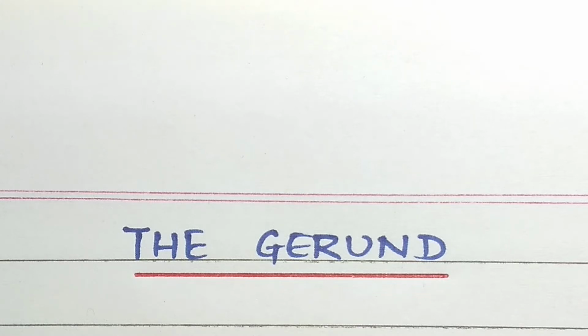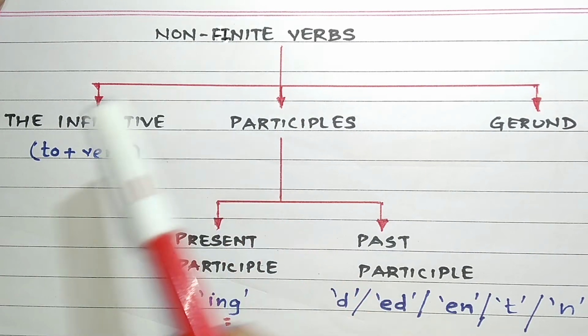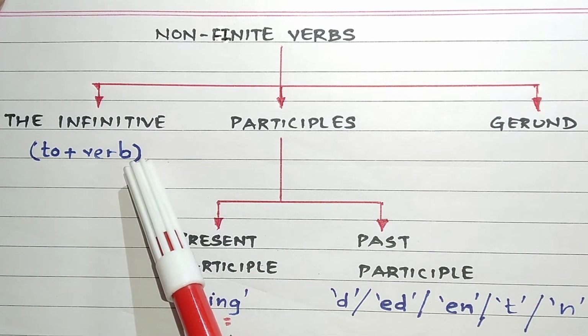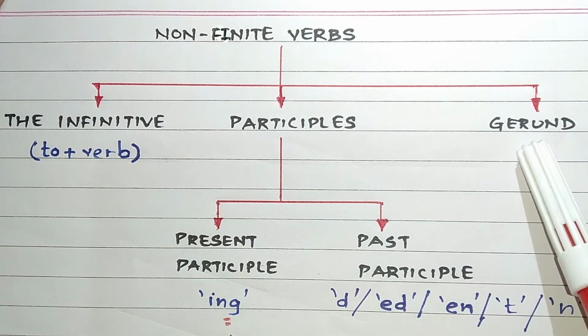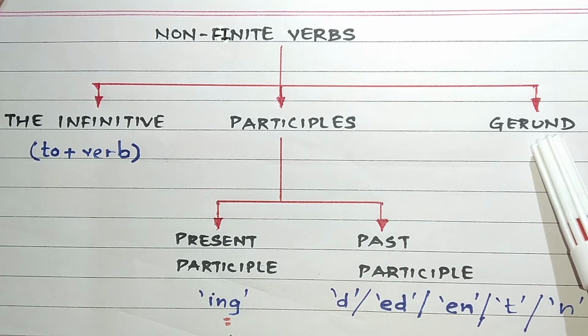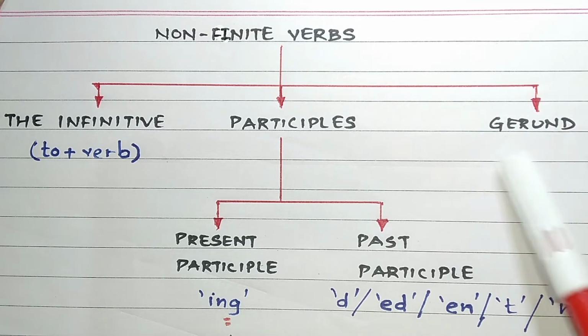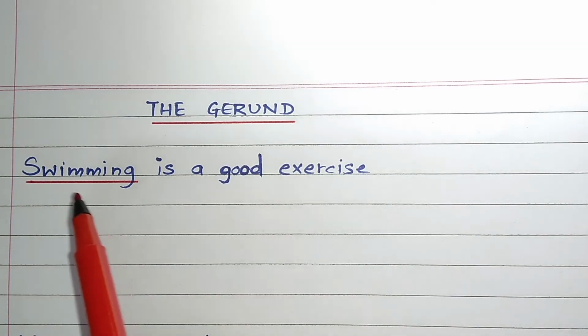Today we will understand the grammar topic, the gerund. Non-finite verbs are of three types. First, the infinitive, that is to plus verb. Second, the participles. And third is the gerund. Friends, we are going to understand this topic today in greater detail. So, let's start.